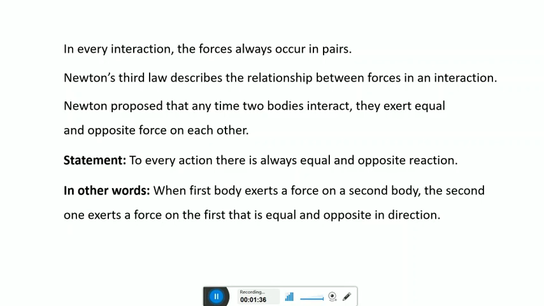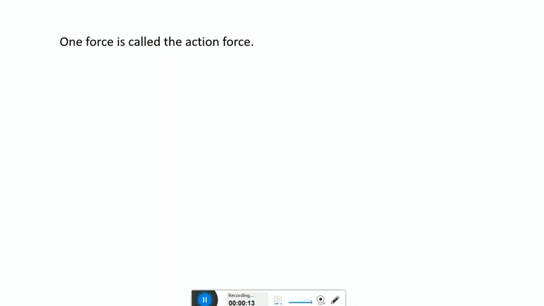Or in other words, when the first body exerts a force on a second body, then the second body exerts a force on the first body that is equal and opposite in direction. Hence, the third law describes the effect of action and reaction. One force is called the action force and the other force is called the reaction force.